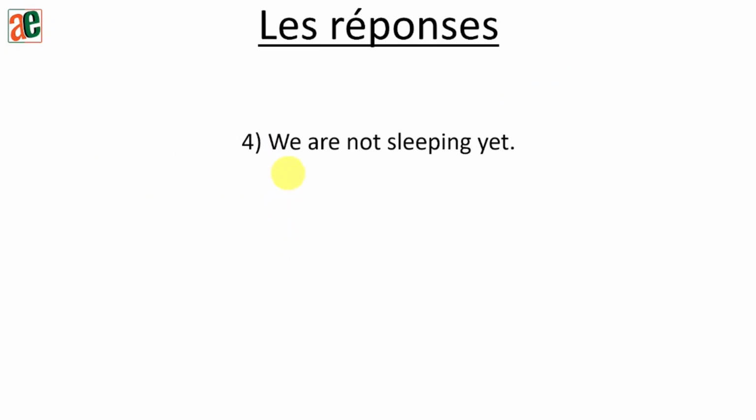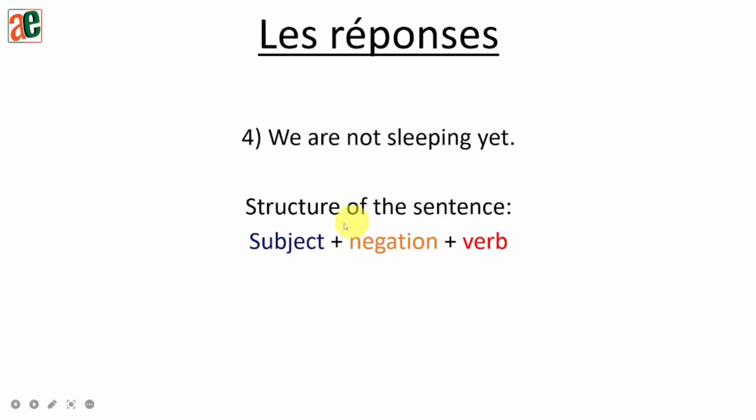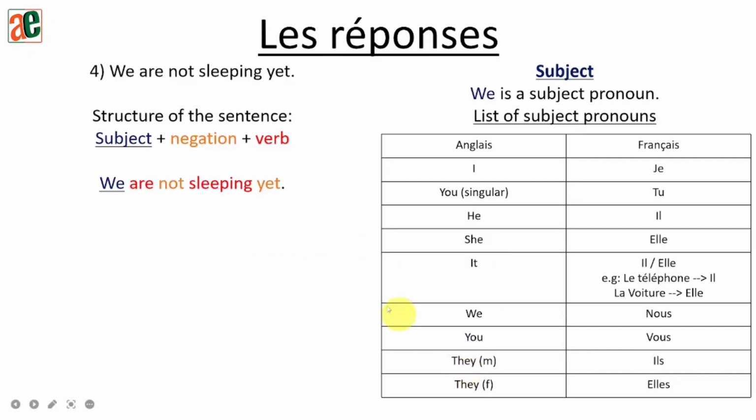Sentence number 4. We are not sleeping yet. Let's see the structure of the sentence. Subject, negation, verb. So we are sleeping, not yet. Okay? Let's start with the subject. So the subject this time is we. So according to our table, we in French will become nous. So let's replace it in the sentence.